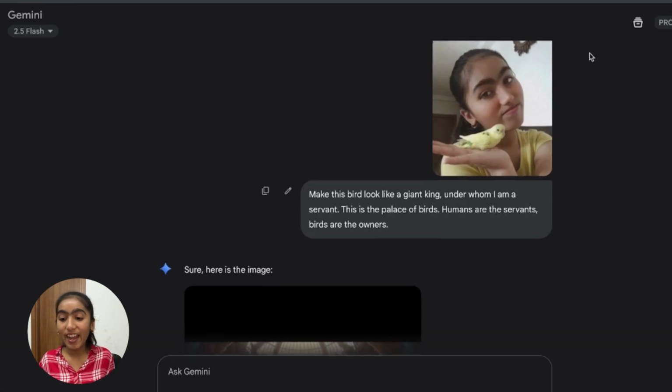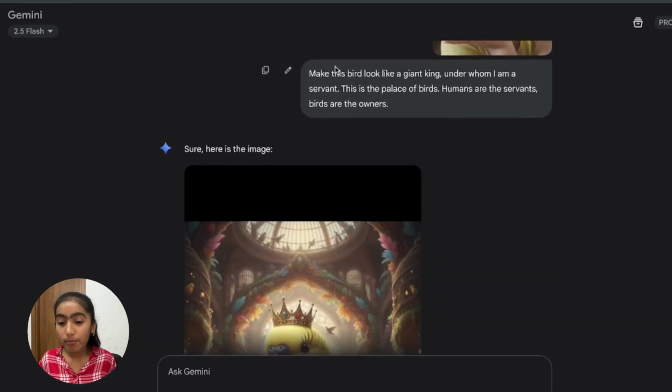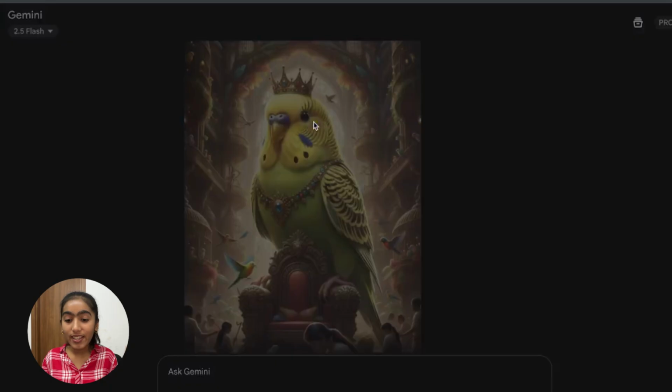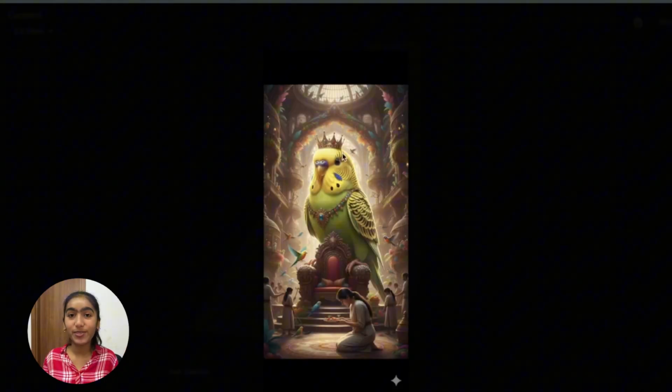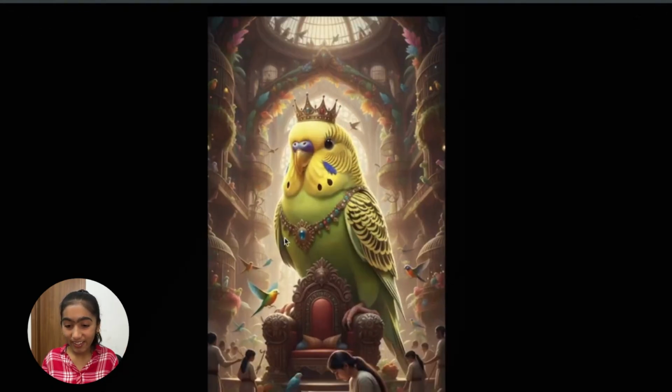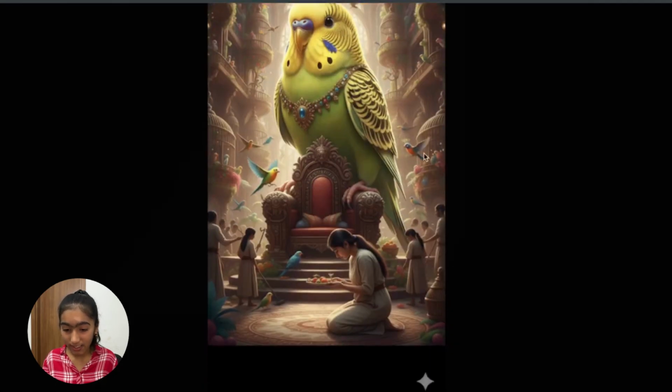So here basically I uploaded an image of mine and my pet bird. And I asked it to make this bird look like a giant king under whom I am the servant, and it's like the palace of birds, humans are the servants. Look at the image it created. It's so beautiful. There's the bird, the king, and it's like a palace full of birds where humans are literally the servants. And this is me.